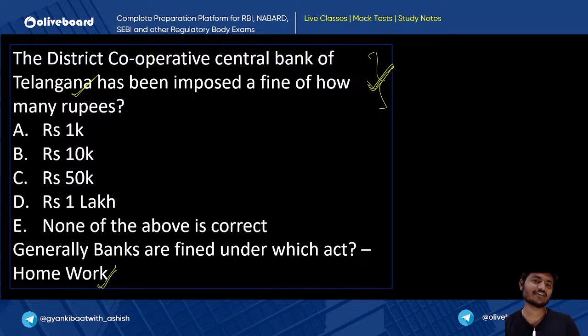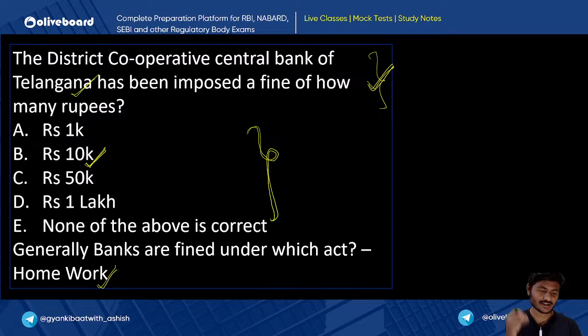Now I will tell you the answer, or will you tell me, just give a guess. We have seen recently that all the banks have been fined rupees 1 lakh. So what can be the potential correct answer? Why has sir given this question? Because, students, this question is unique in its form. Why? Because the penalty imposed is of rupees 10,000.